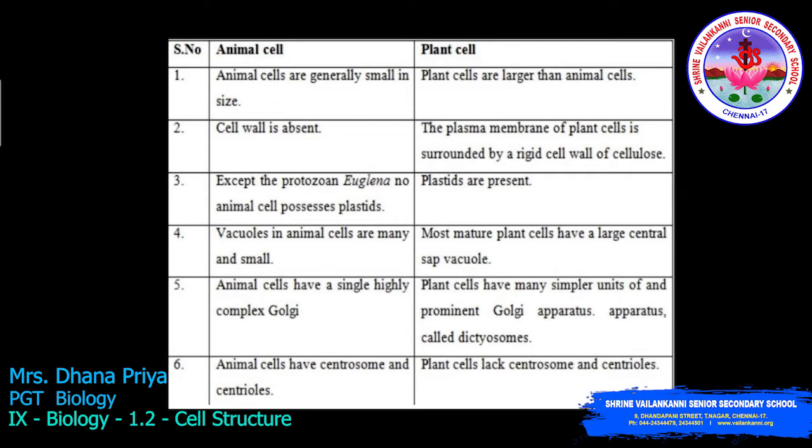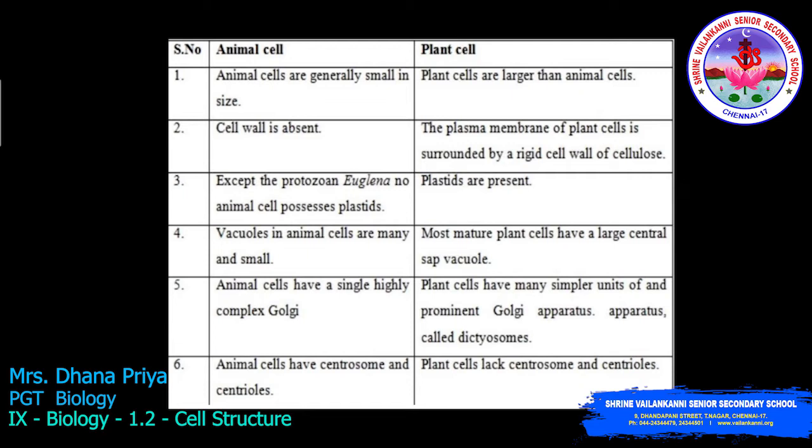Vacuoles in animal cells are many and small. But in plant cells, most mature cells have a large central sap vacuole. When you take the entire plant cell, there is a large space occupied by the central sap called the vacuole. Animal cells have a single, highly complex Golgi. Plant cells have many simpler units of Golgi apparatus, prominent ones called dictyosomes. Animal cells have centrosome and centriole. Plant cells lack centrosome and centriole.